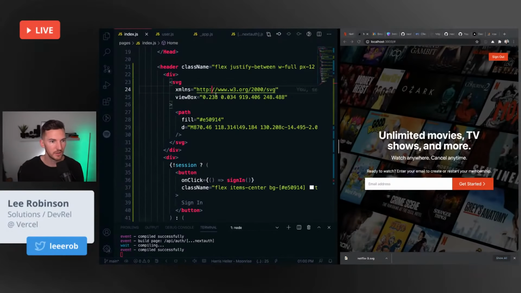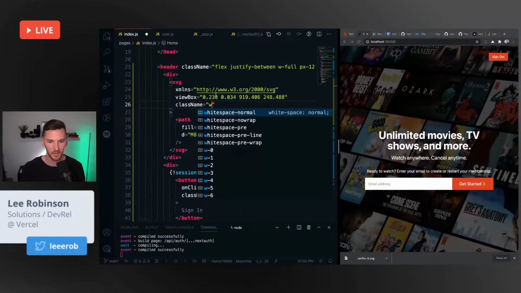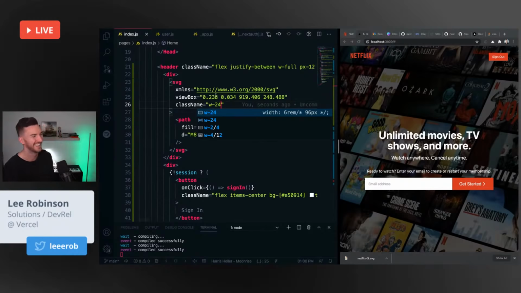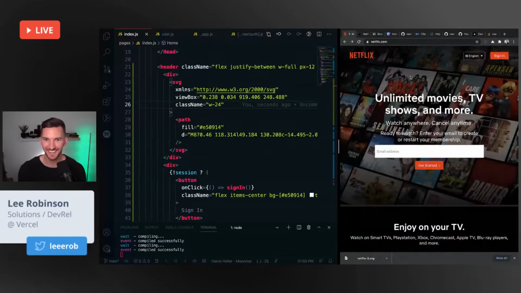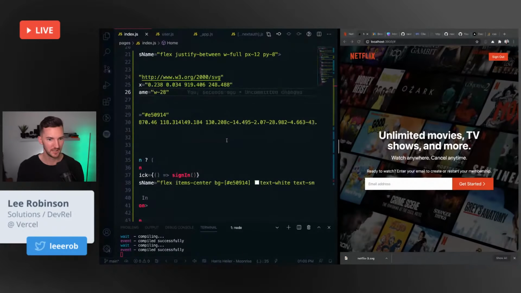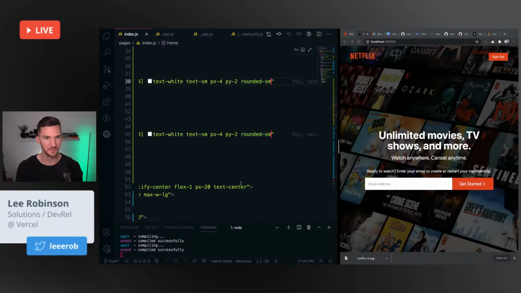Now I think the only thing missing here is class name and how wide we want it potentially. Oh my God. What a guess. I just guessed 24 and it was like, boom, you nailed it. That's so close. I'm not even mad. I'm impressed. Let's try 28, maybe just a little, yep, just a little bit bigger. And then actually looking at this again, I don't want rounded small. I want a little bit more rounded.